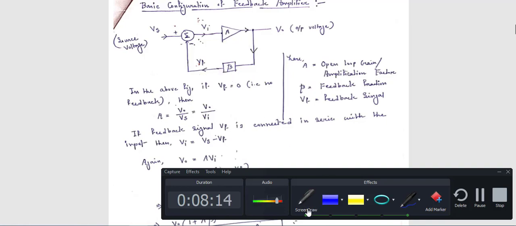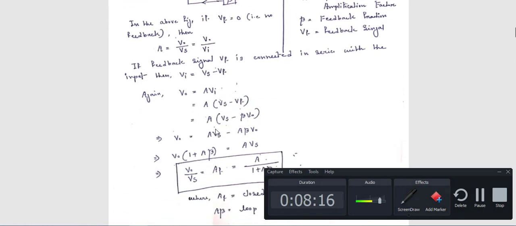So you can write Vf is equal to beta into V0. If you substitute this, the expression is written as V0 is equal to A into Vs minus A beta V0.